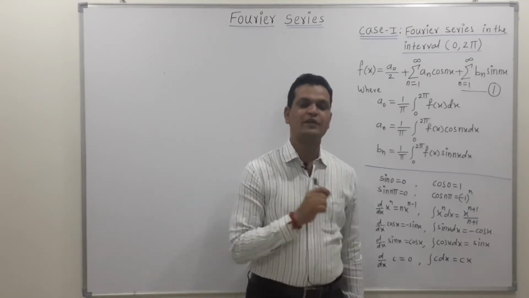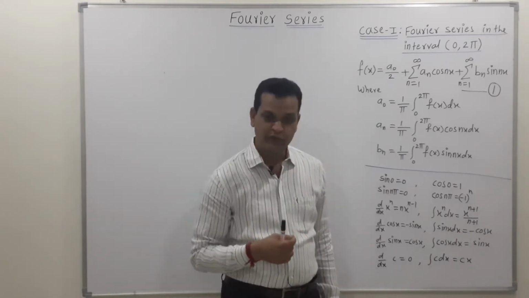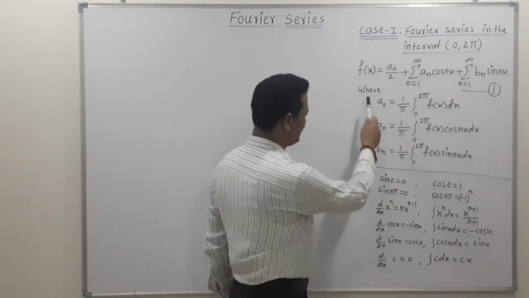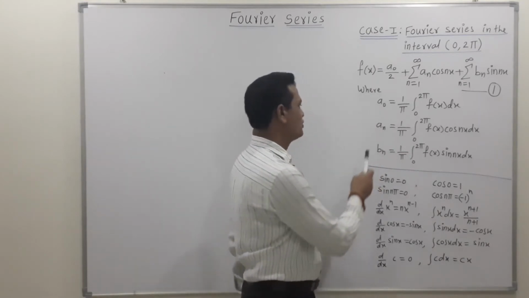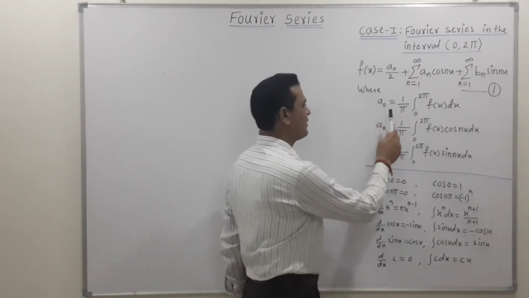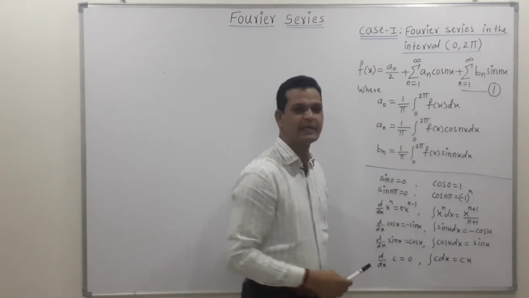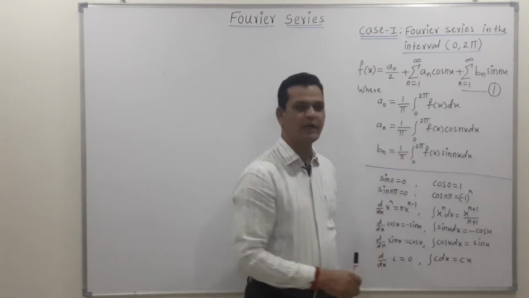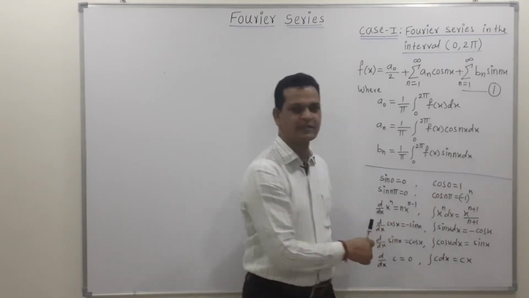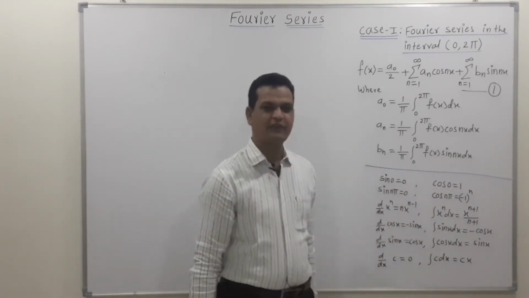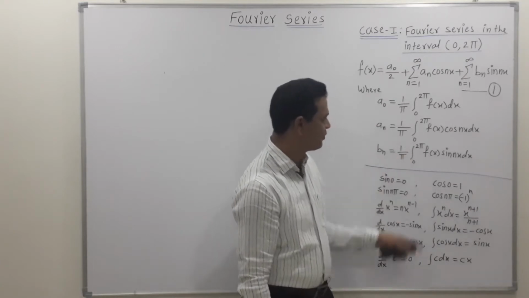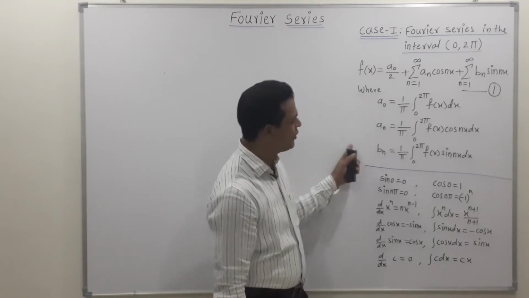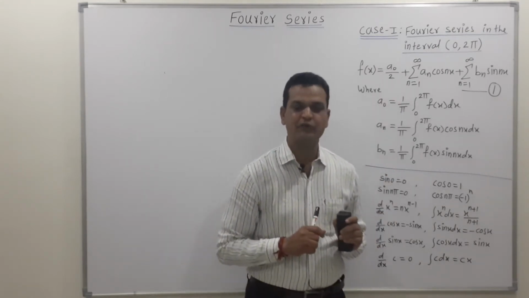Now friends, to find the Fourier series expansion means to find the Fourier series coefficients. So the coefficients are a naught, a n and bn. The value of a naught is calculated by the formula 1 upon pi integration 0 to 2 pi f of x dx. An is calculated with the formula 1 upon pi integration 0 to 2 pi f of x cos of nx dx. And bn is calculated by the formula 1 upon pi integration 0 to 2 pi f of x sine of nx dx. After finding these three values, put all of them in equation 1, and we get the required Fourier series expansion.